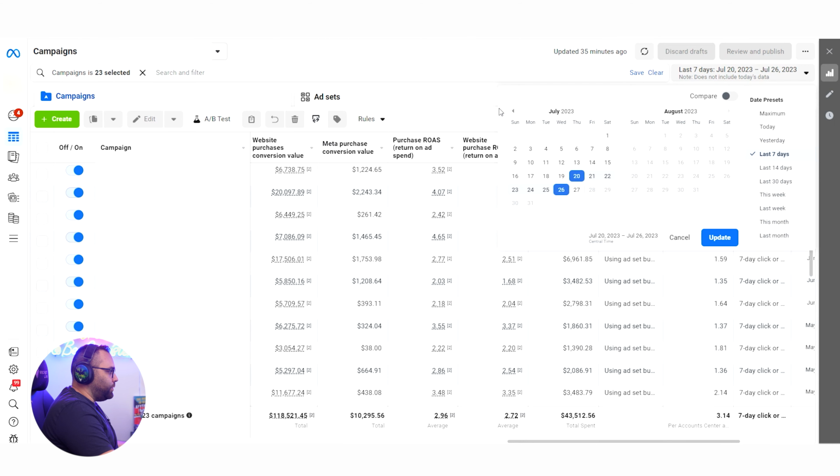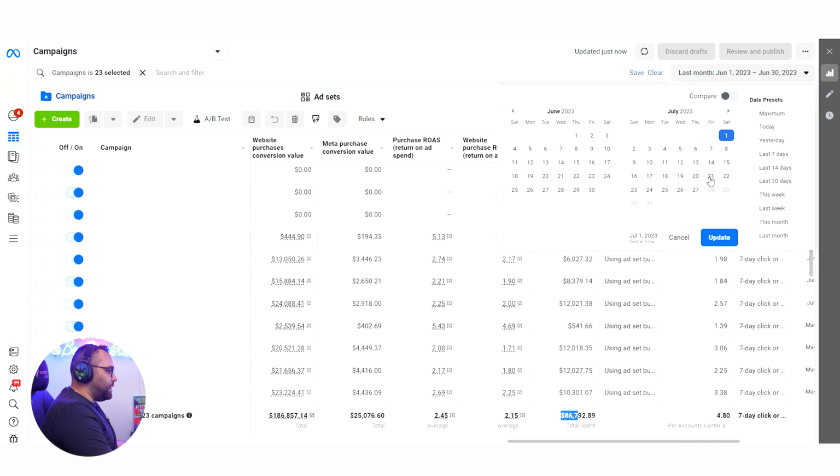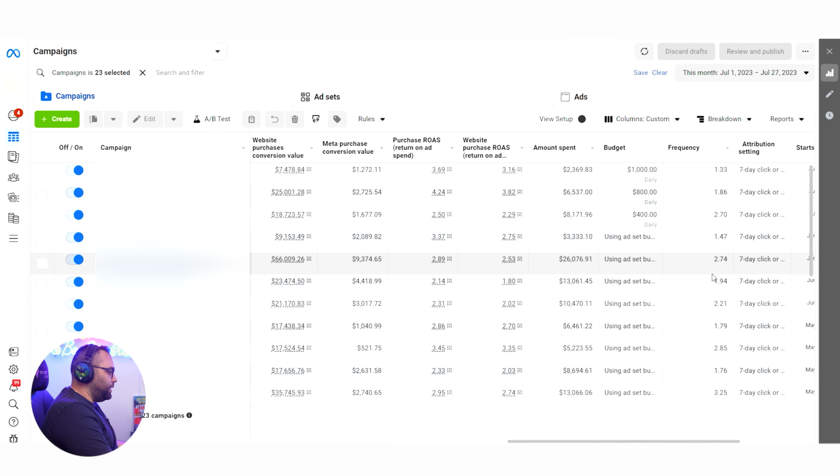If we go over here to the previous month, it was June, I believe. The spend over here was 86.7K, with a 2.45 ROAS. With the new campaigns that I have done and with the scaling and everything, I managed to scale this account up to now, which is July. I scaled this account to 137K, most probably I'm going to hit 150K, which is kind of double the amount, and I also managed to increase the ROAS, which is pretty good.